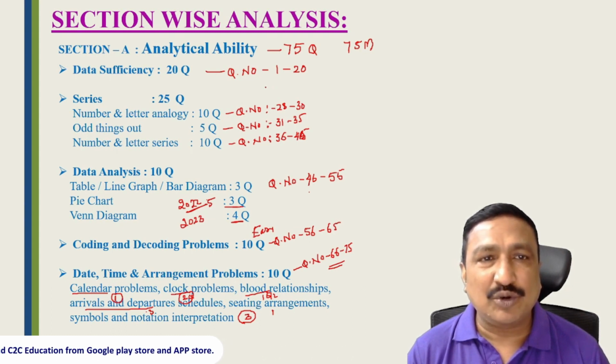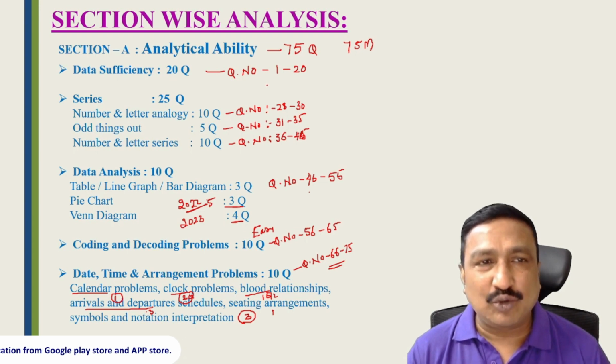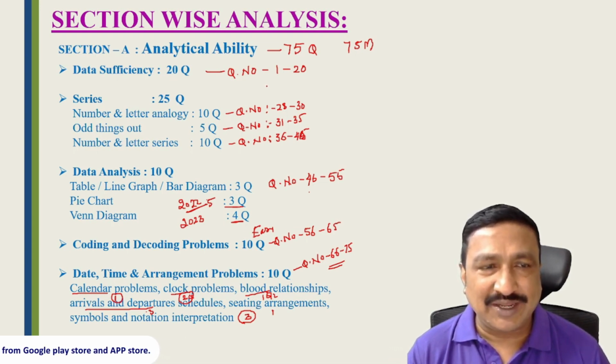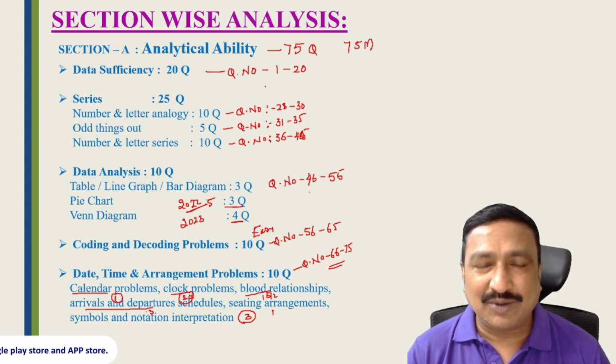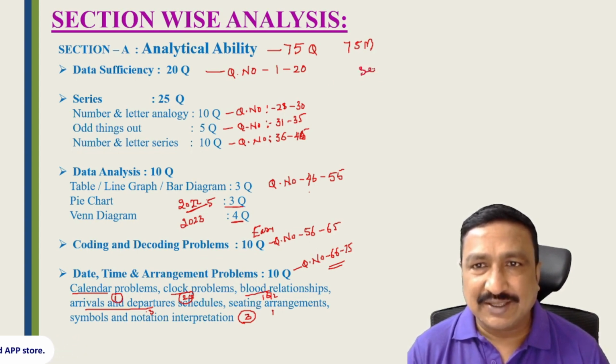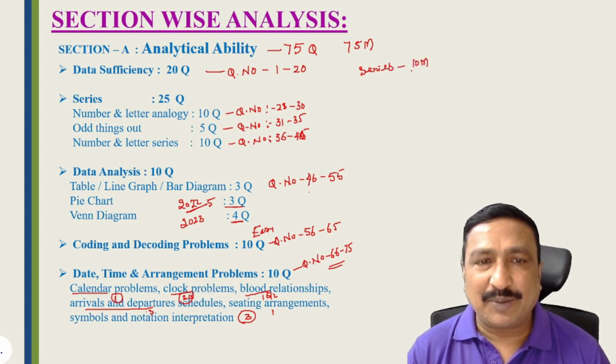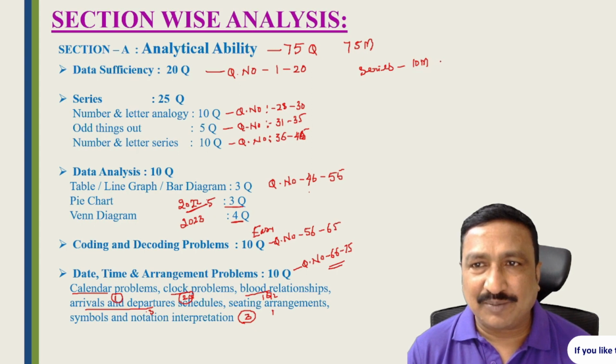So don't spend more time on data sufficiency because it's very difficult, and we should have good subject knowledge of arithmetic as well as mathematics. If you want to attempt analytical ability, my suggestion is to first prepare number and letter series. Complete this series within 10 minutes. While you are practicing, look at all the letter series. 25 questions we have to complete in a maximum of 10 to 15 minutes.